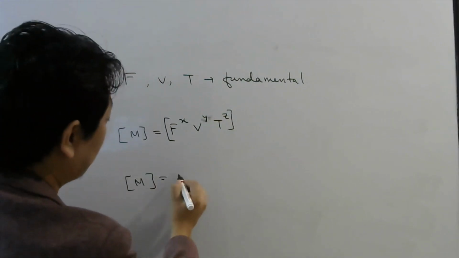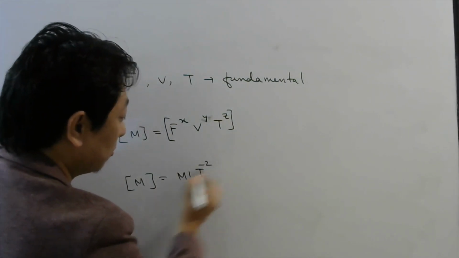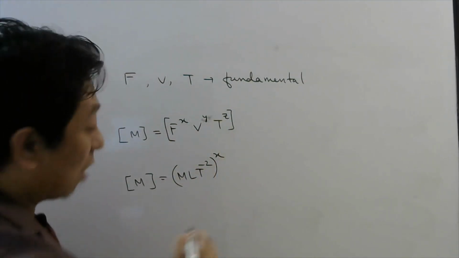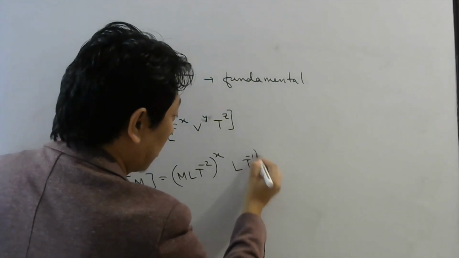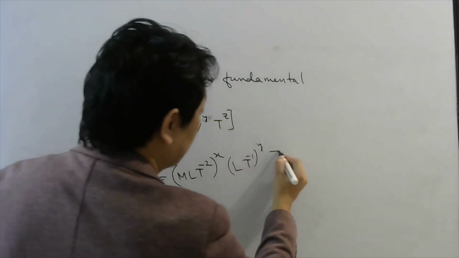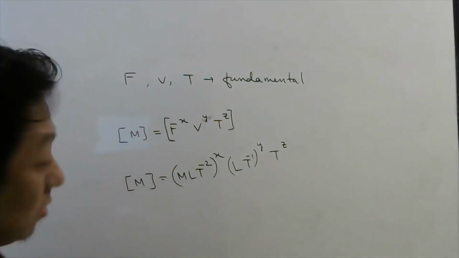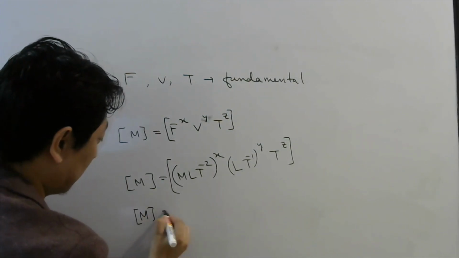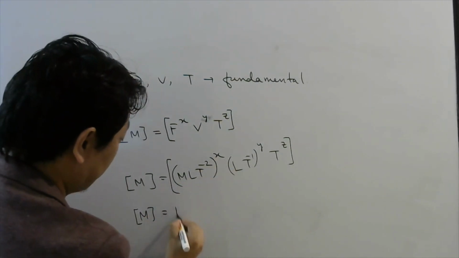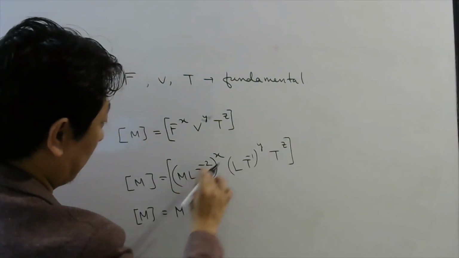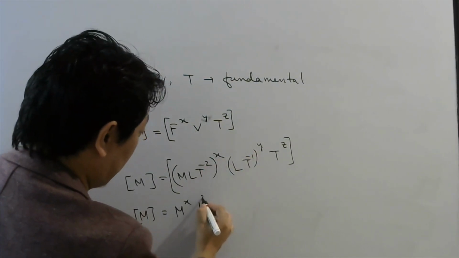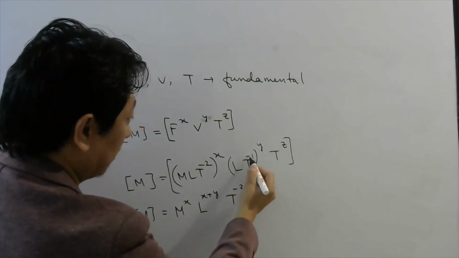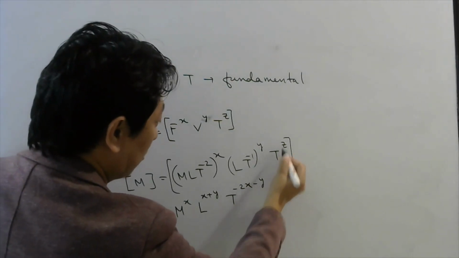Force, how do we write the dimension? M L T minus 2, right? Mass into acceleration, power x. V is velocity. What is the dimension? L T minus 1, power y. And T means just capital T power z. So this equation we need to just solve. On the left hand side we have mass; on the right hand side this is M power x, L power x, here L power y, so L power x plus y, T power minus 2x, here T power minus y, and here T power z.